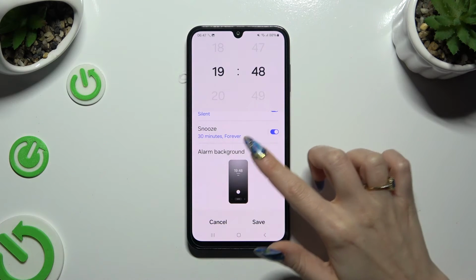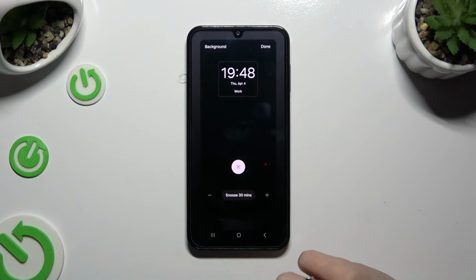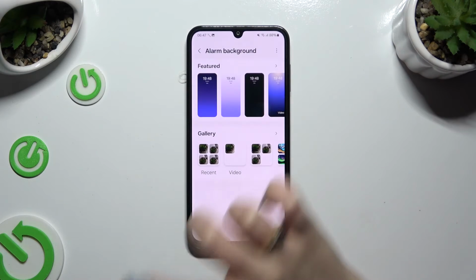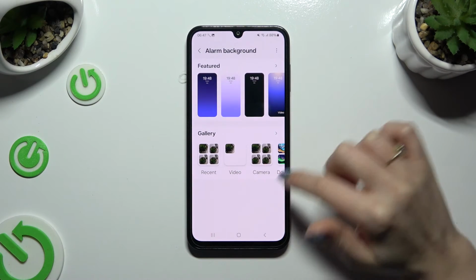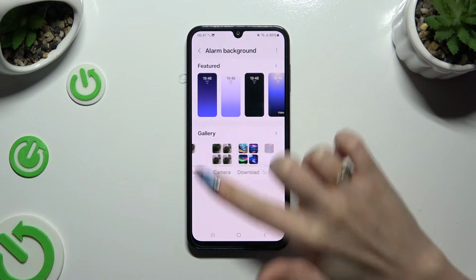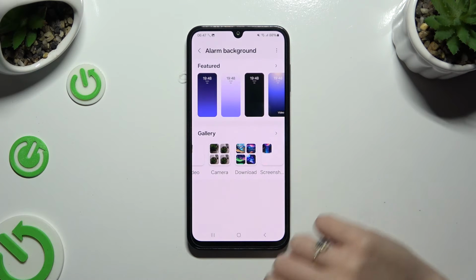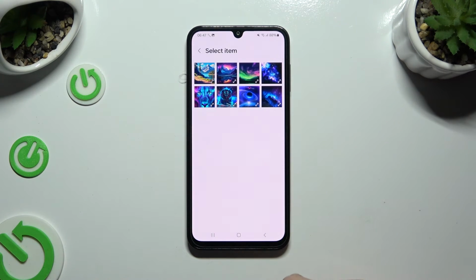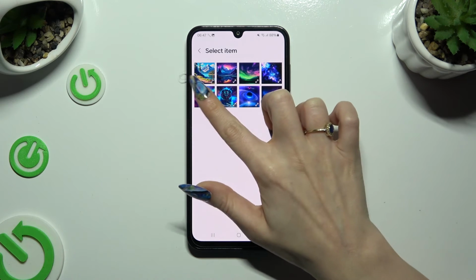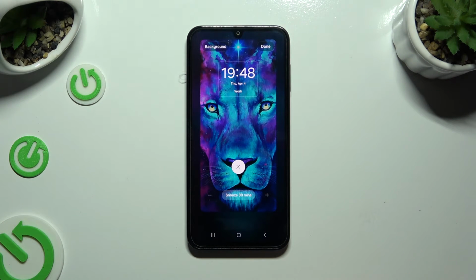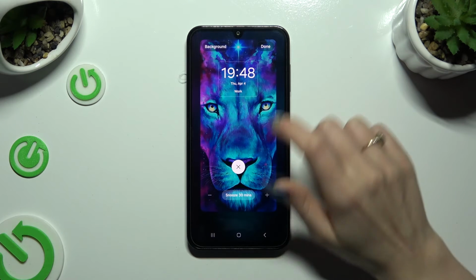You can also click on Alarm Background, select Background at the top left corner, and this time select one of those gallery albums. In my case, Downloads. Now click on the photo that you wish to apply as your alarm background. And to save it, select Done at the top right corner.